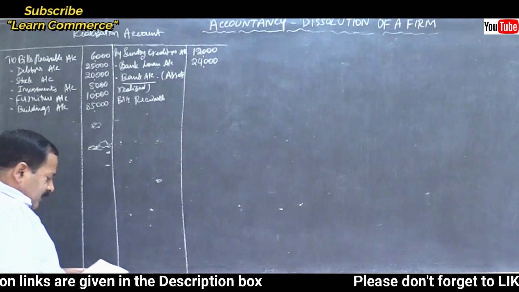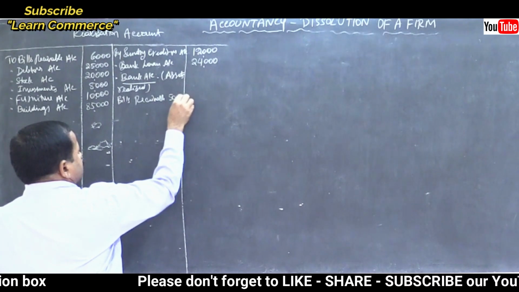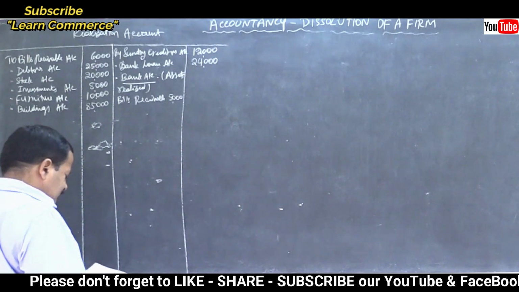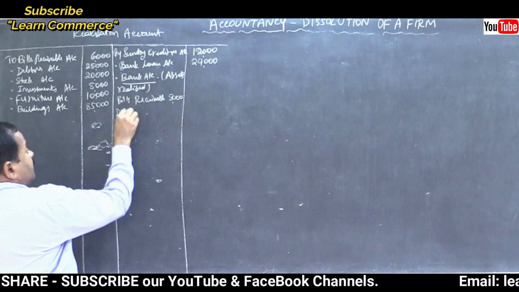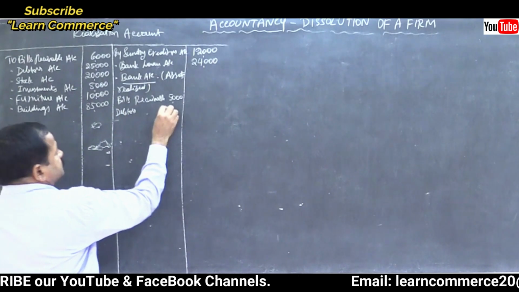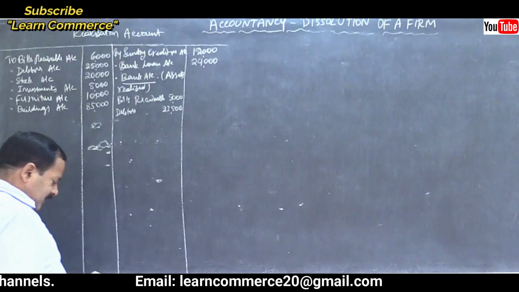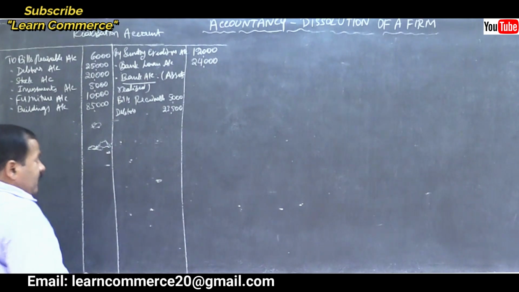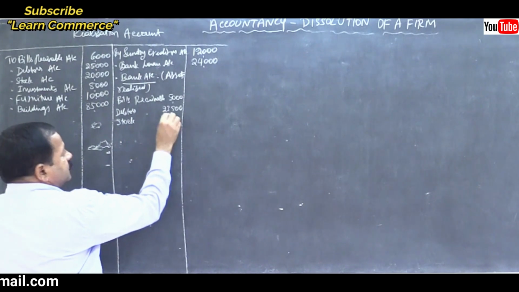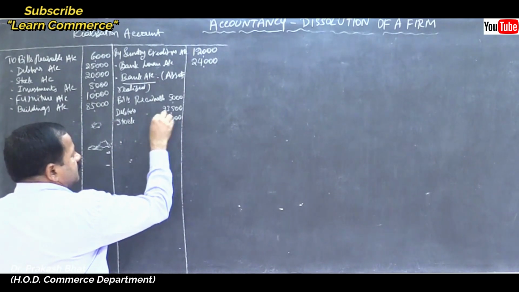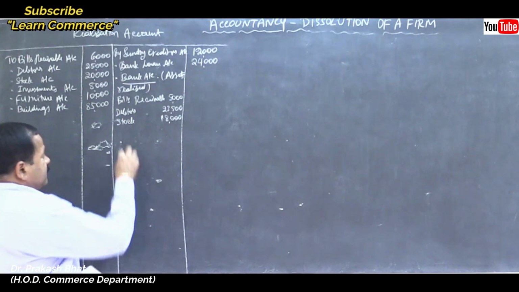Bills receivable inner column 5,000. Debtors 23,500. Stock 18,000.